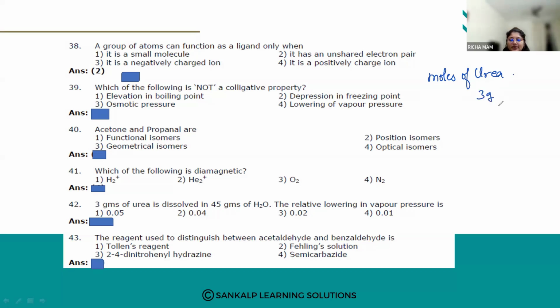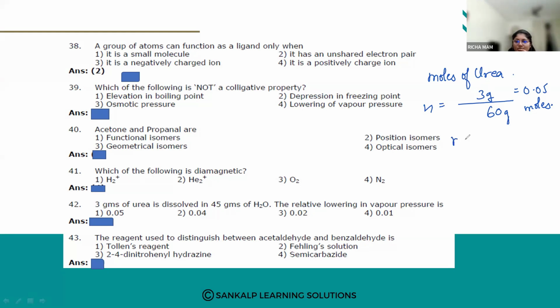So 3 grams by 60 grams. Urea is 60 grams. So this will be 0.05 moles. The number of moles is given by mass upon the molecular weight, right? Number of moles is given weight upon molecular mass of the urea, that is 60. So it will be 0.05 moles.